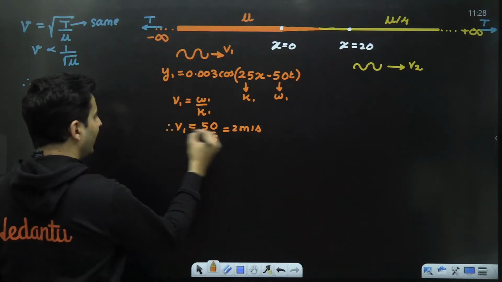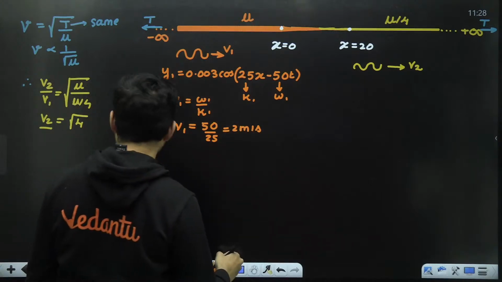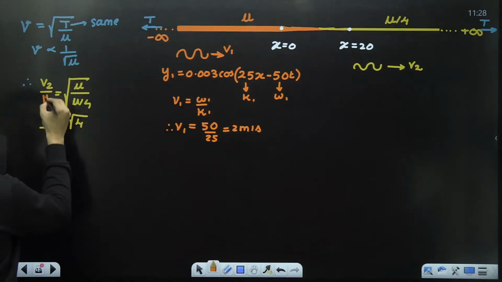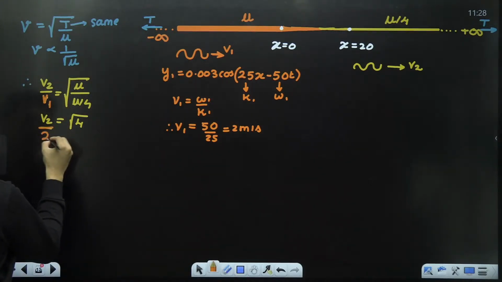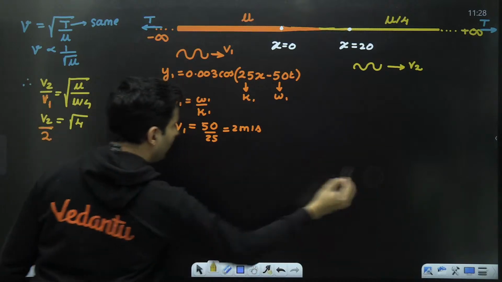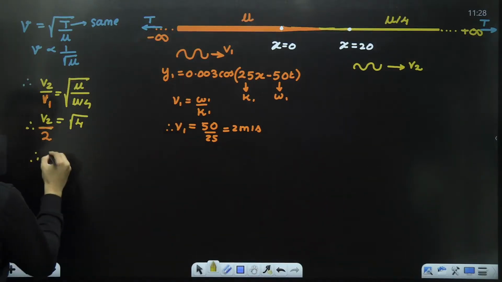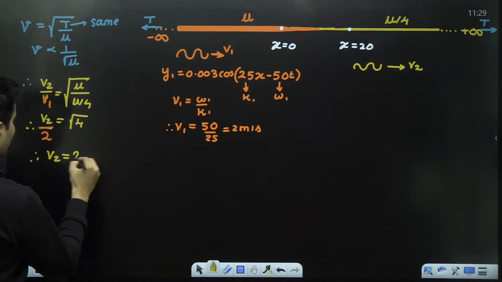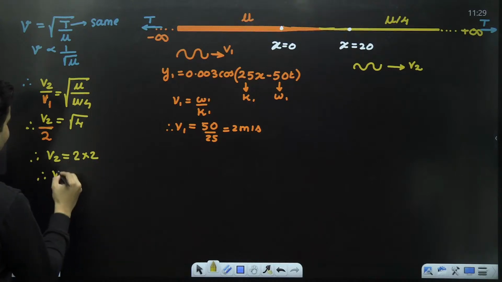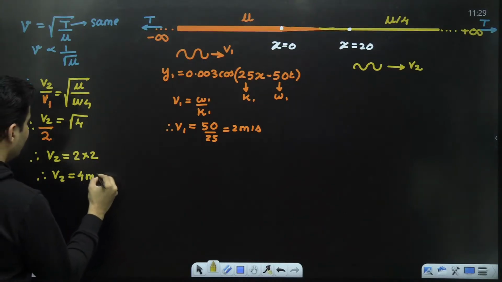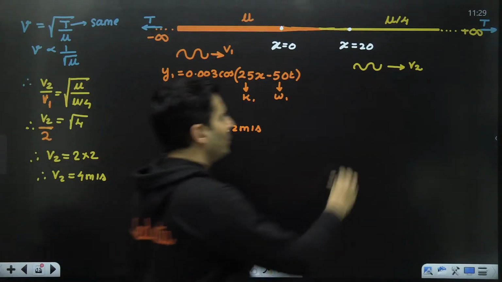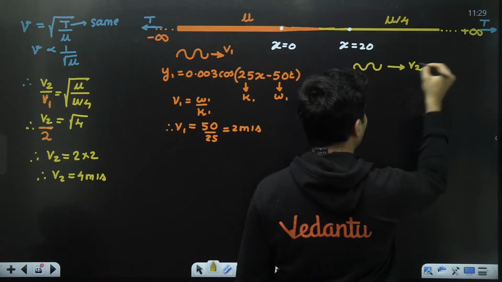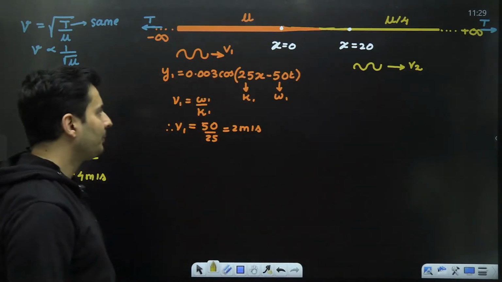The wave 1 is moving with 2 meters per second. So just put 2 instead of V1 over here. From this, we get V2 as root 4 into 2. Therefore, V2 is 4 meters per second. Perfecto. So I found this value of V2, and that is 4 meters per second.